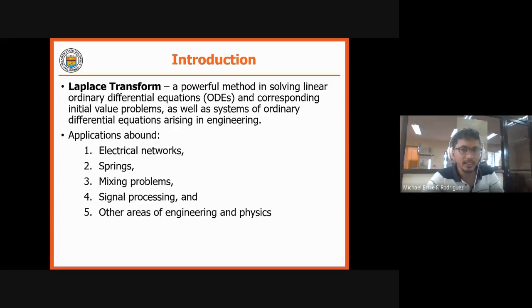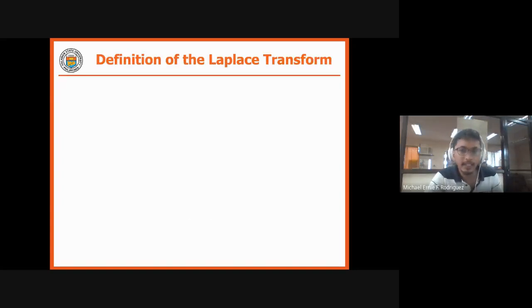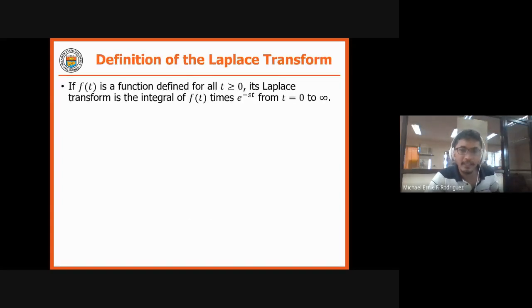So there are a lot of applications of Laplace transform, since this is a powerful method in solving your linear ODEs. Okay, so let us define first what is Laplace transform. We have a given f of t that is a function. Take note of this one. Your f of t is a function defined for all t greater than or equal to 0.